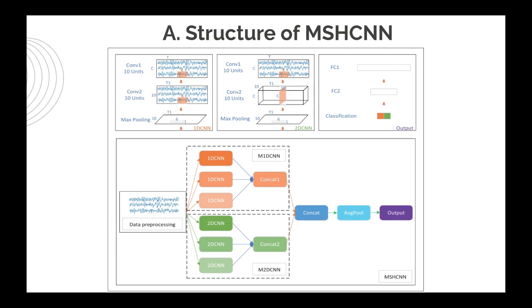The third part, the feature splicing block, concatenates the features extracted by 1 dimension and 2 dimension. That way the model can learn both temporal features and spatial features at the same time. The final part, feature classification, passes through average flow blocks and uses softmax in the output block to classify motor imagery.